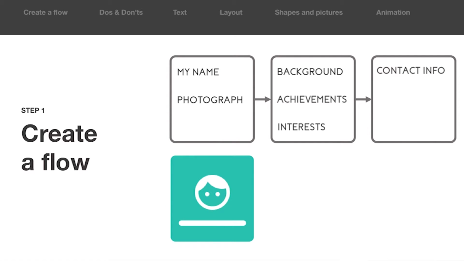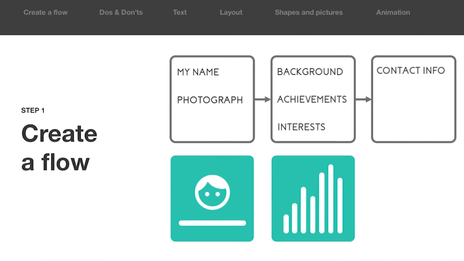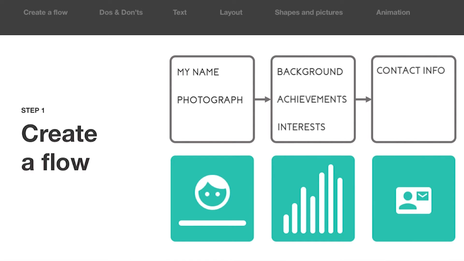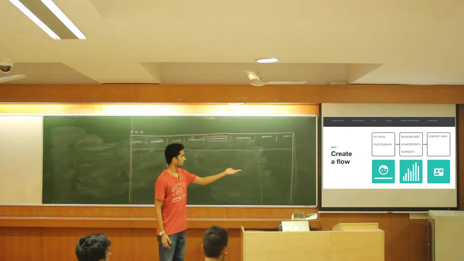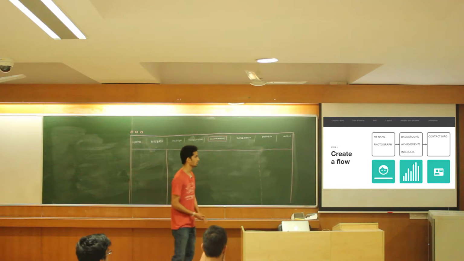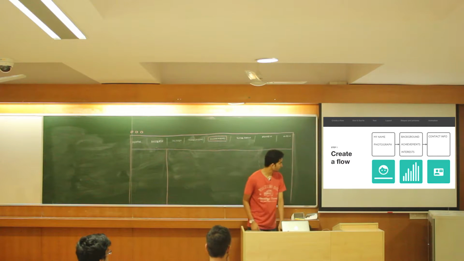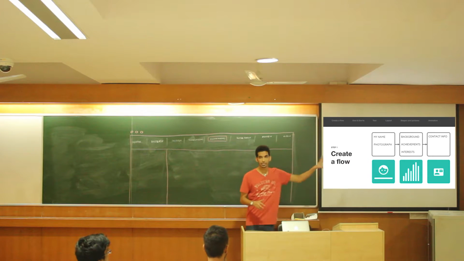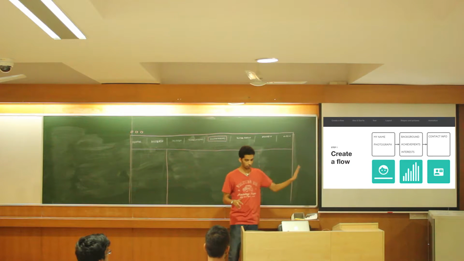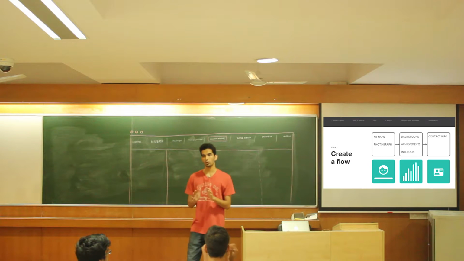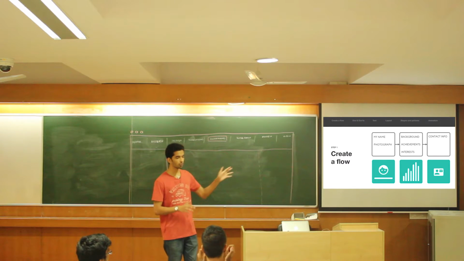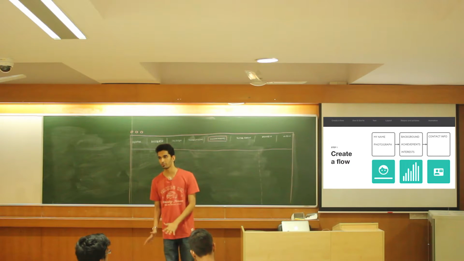So I think an image along with some text would do good. For my achievements, I would maybe make a timeline or a graph of sorts, right? And for contact info, I'll just throw in some icons and give my contact info. You will in fact see a contact info slide at the end of this PowerPoint, right? So this will basically give you a flow. This you will have on paper, and that is a good point to start creating. This is when you shift to PowerPoint, as in the software, right?